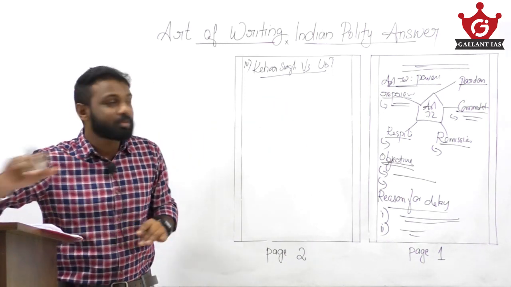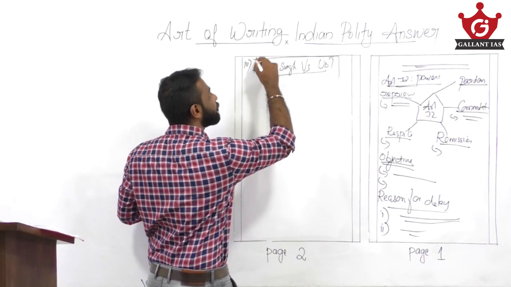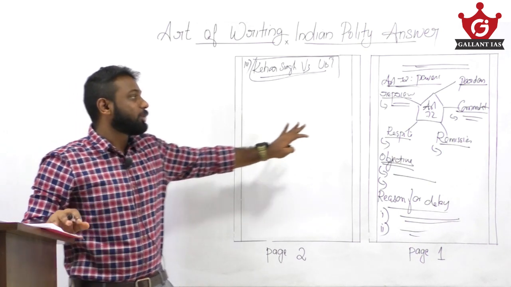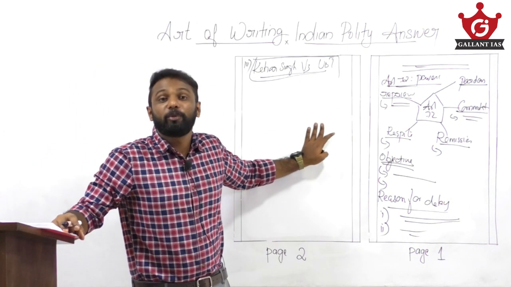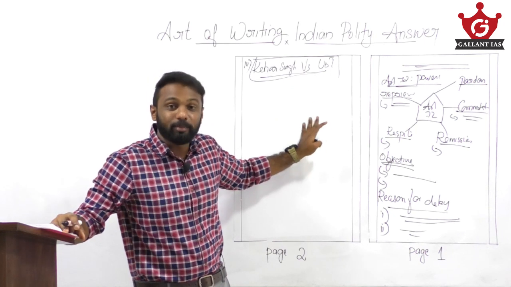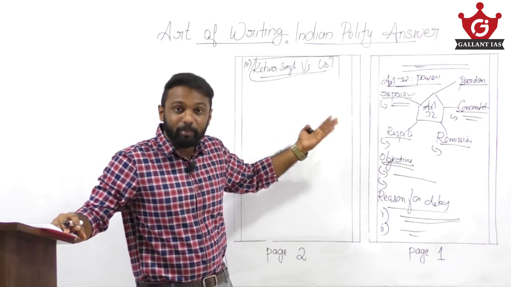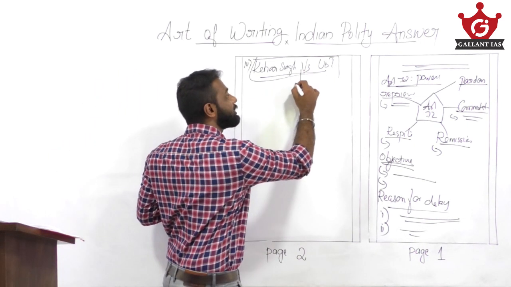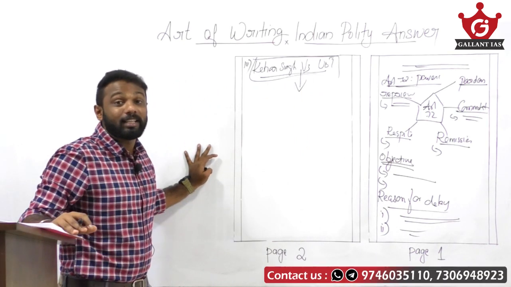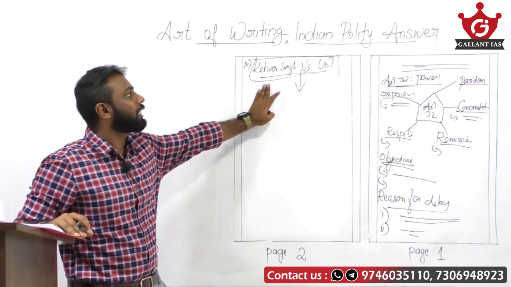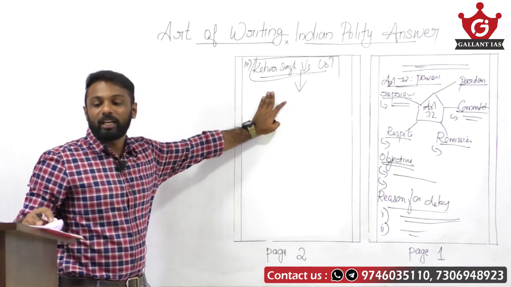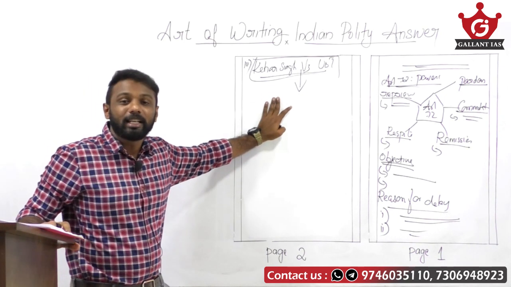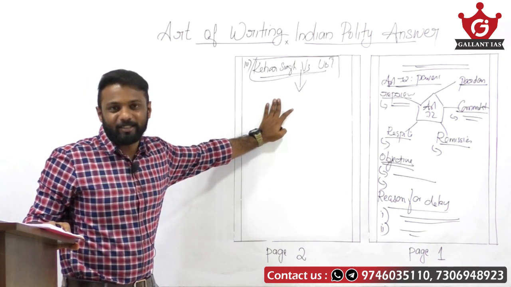So whenever possible, try to mention the verdicts of Supreme Court. See, in our previous videos, we said that try to write the constitutional provisions and you must give your answers justifying with examples. Similarly, you can mention the constitutional amendments, and likewise, you can also quote the verdicts of Supreme Court and mention the case so that you can get an extra edge to your answer. So in Kehar Singh versus Union of India, the Supreme Court said that the pardoning power of president is an act of grace and cannot be claimed as a matter of right. So try to quote these kind of things in your polity answer.